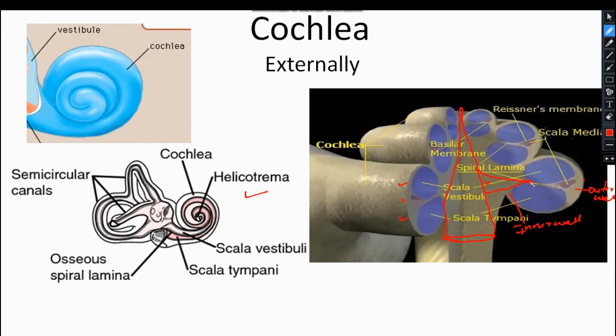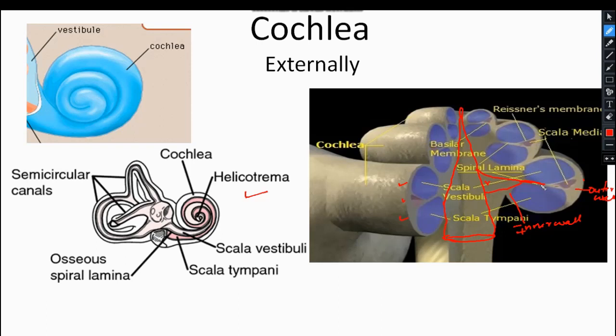Here is the apex, the free end of this spiral lamina.